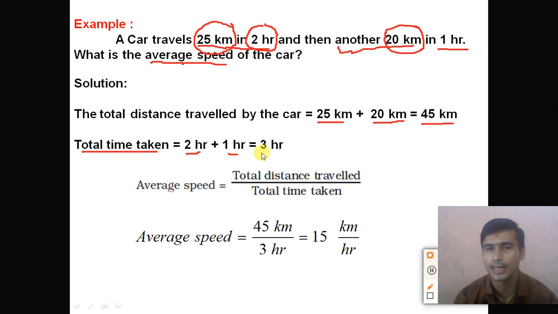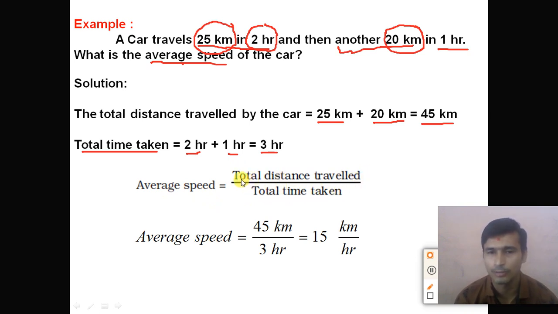We get the answer 3 hour, right? So here we get the total distance traveled by the car is 45 kilometer and total time taken is 3 hour. So by the formula of the average speed, average speed is equal to total distance traveled by the car divided by total time taken.